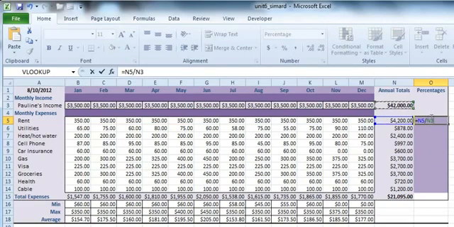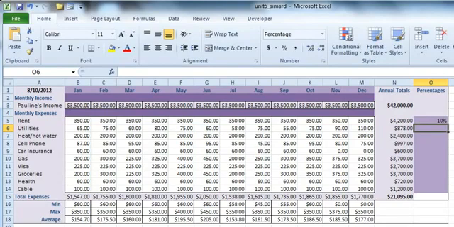And I'm going to need to make the reference for cell N3 absolute reference, so that when I click the fill handle down, that annual income will remain a constant. So I'm going to hit the F4 key, and it will automatically assign a $ sign to the N and a $ sign to the 3, making that an absolute reference. Then I'm going to press enter to accept that